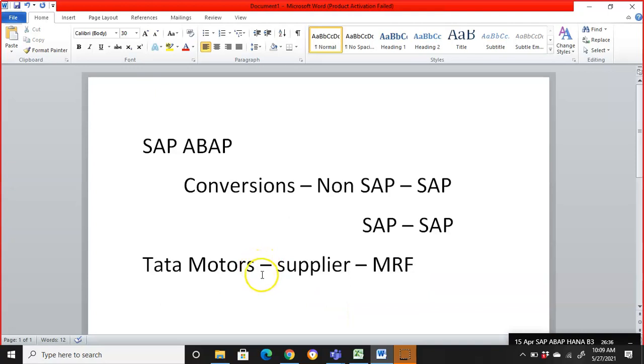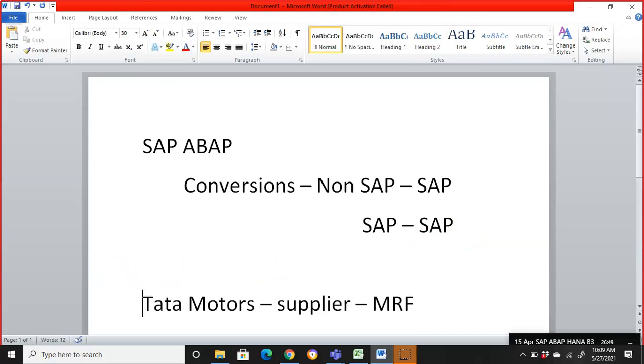If that is the scenario, then we have to do some exchange of data between MRF and Tata Motors. This exchange of data does not come under conversions. The exchange of data, the day-to-day operations, does not come under conversions.